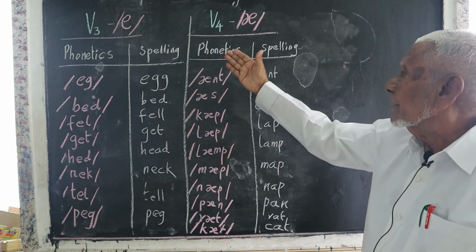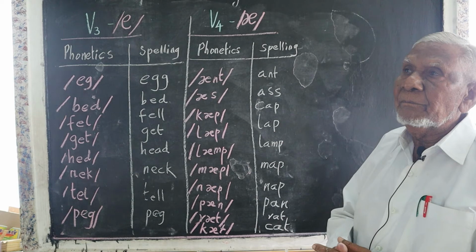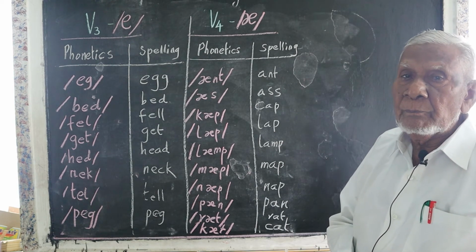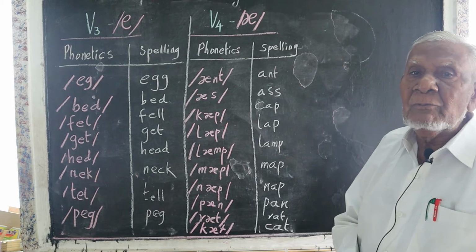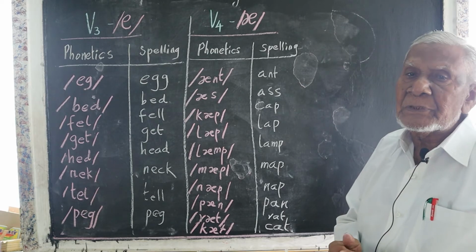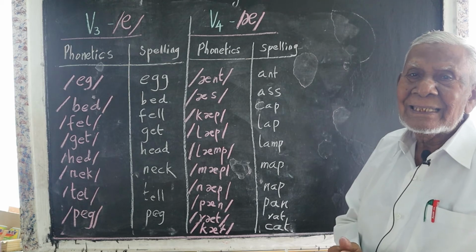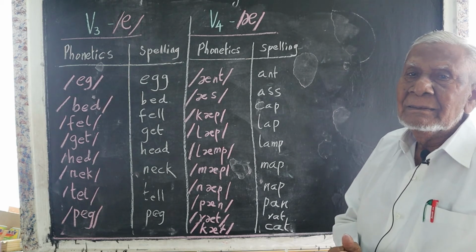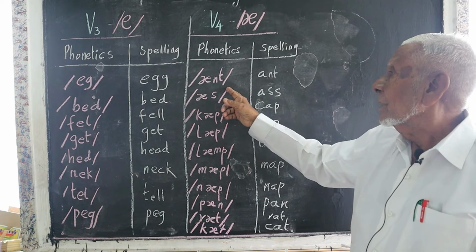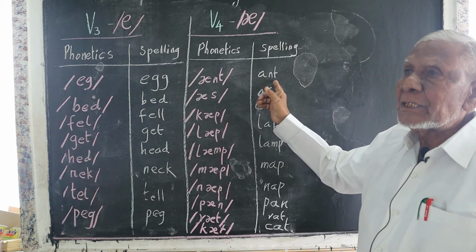Now, this is the fourth vowel. Let's call it V4. It is a peculiar vowel, not found in many other languages. Ant, A-N-T, ant.